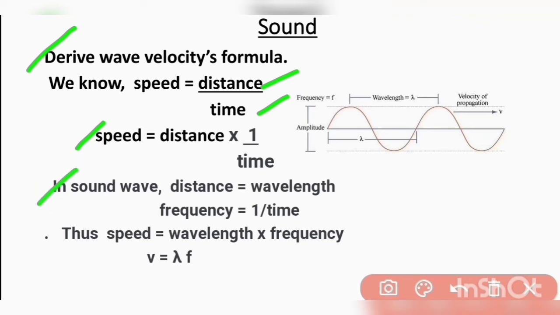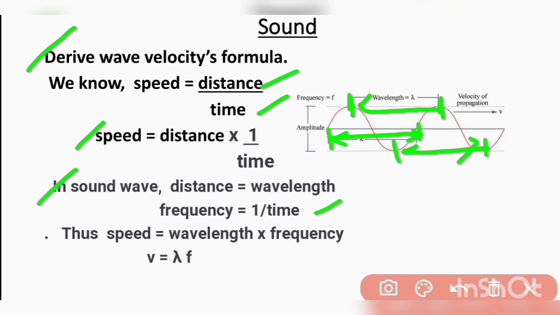In a sound wave, distance is equal to wavelength, which is between two crests, and similarly between two troughs, and which is a complete wave cycle. So that is its distance.